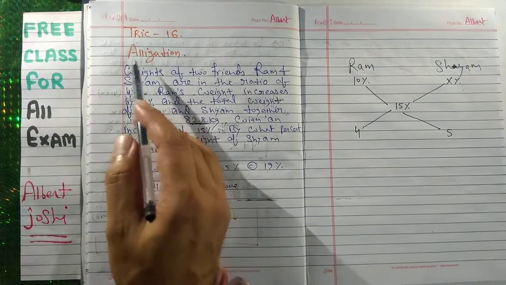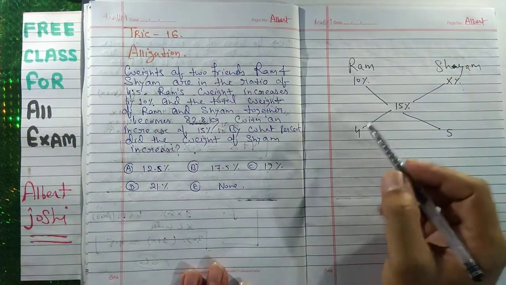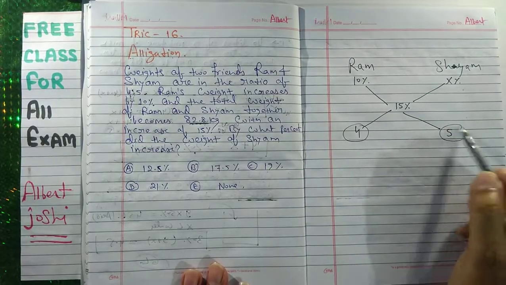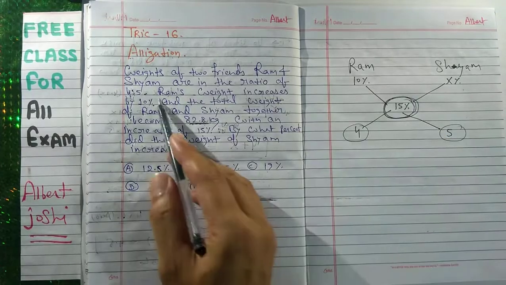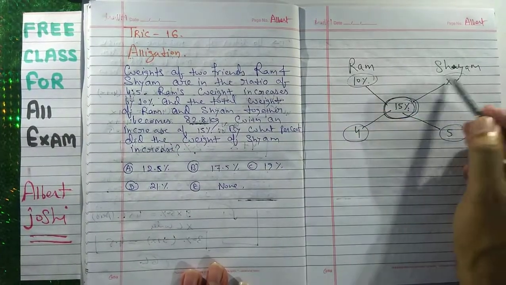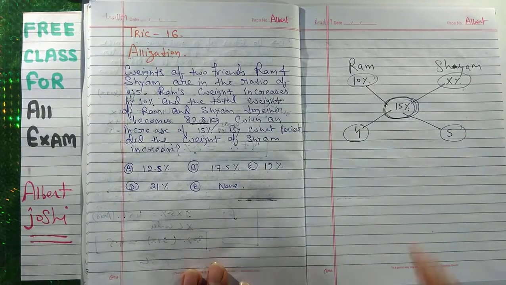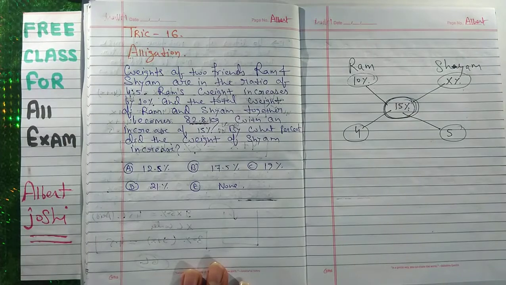This is alligation. If you know it, just go to the alligation chapter. So here is the ratio we will write. This is the mean value, this is the first value and this is the second value. Here we have written percentages, so this will also be in percentage.